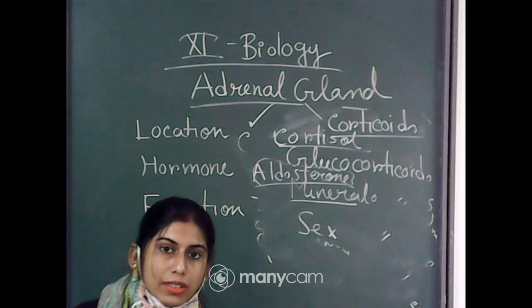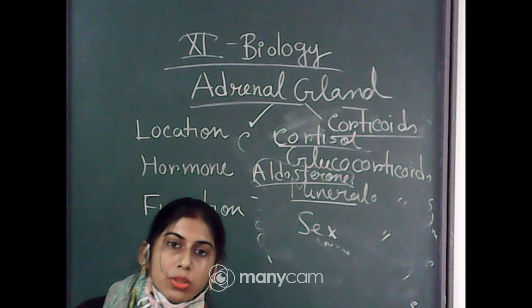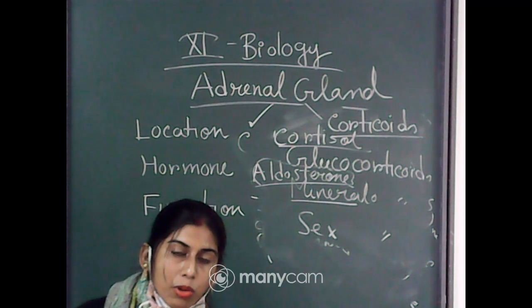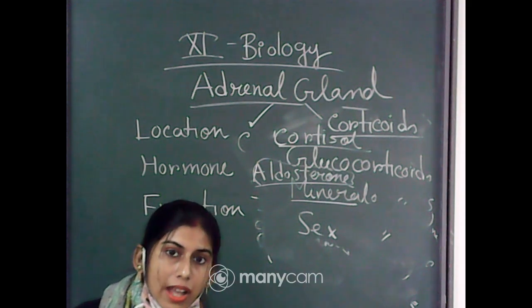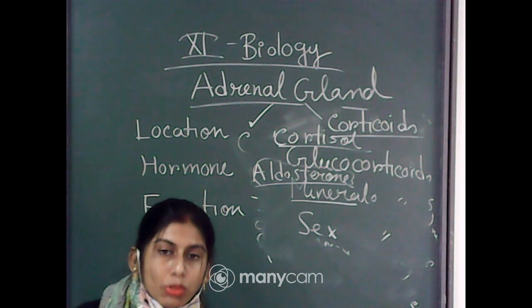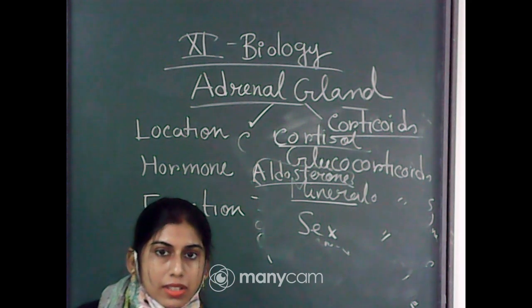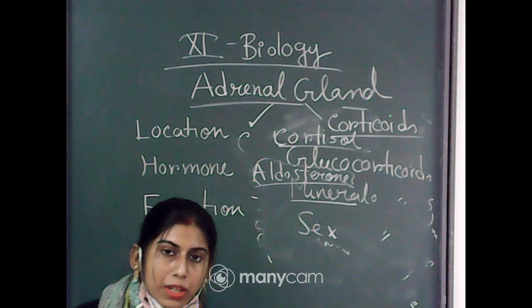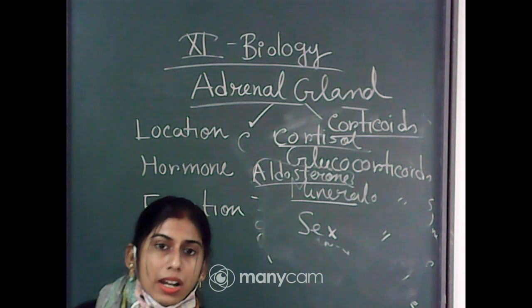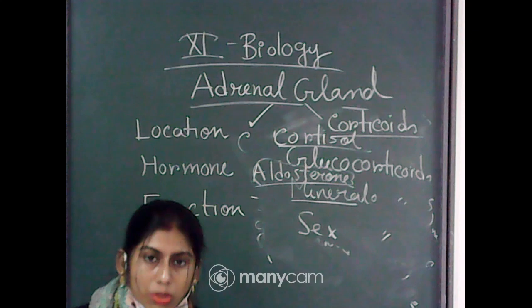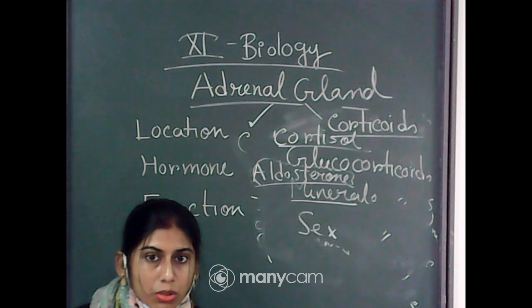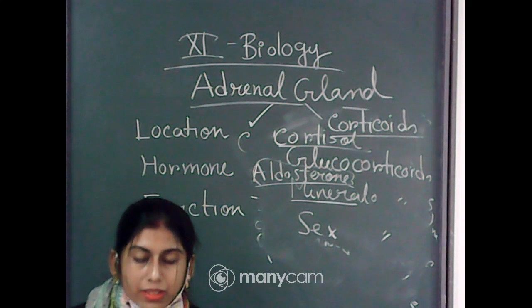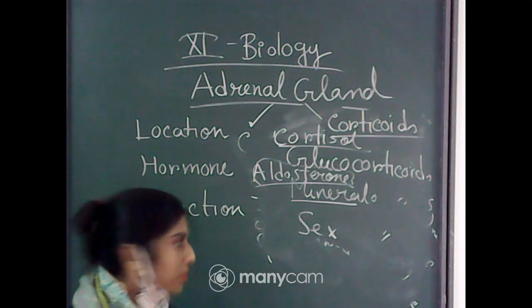So these sex hormones will help to bring those secondary characteristics in the body of a boy or girl at the time of puberty. You know what the different changes are that can occur at the time of puberty: facial hair, hair on the chest, axillary hair growth, pubic hair growth. These are the different functions of sex corticoids.